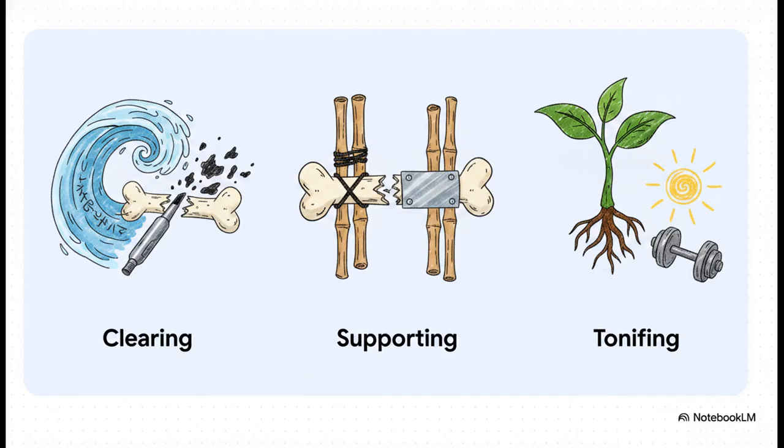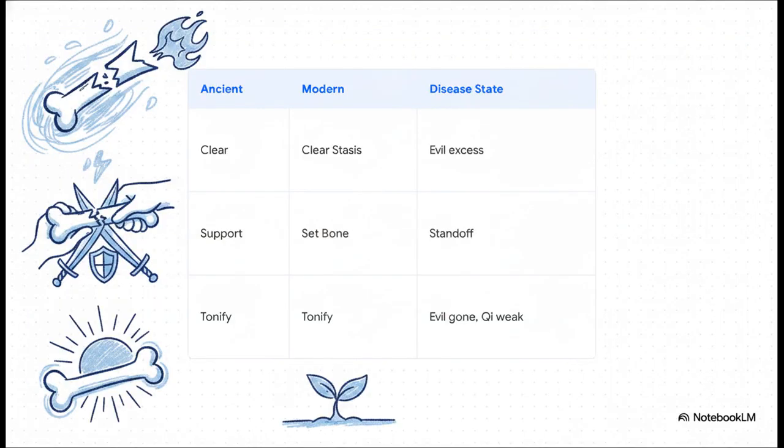Clear the blood stasis, physically set the bone, and tonify, or rehabilitate the patient. The vocabulary might have evolved over thousands of years, but the fundamental biological logic of human healing is completely untouched. It maps out a perfect timeline of shared disease states. In the beginning, there's evil excess, whether that's physical trauma or an infection, so we absolutely must clear.